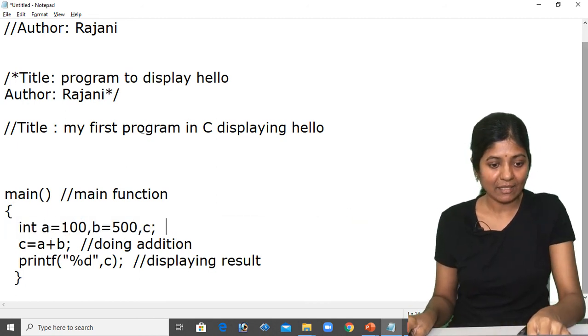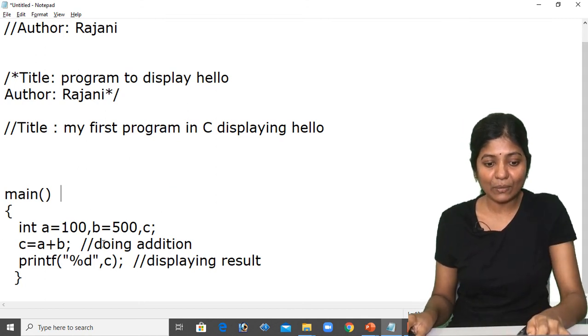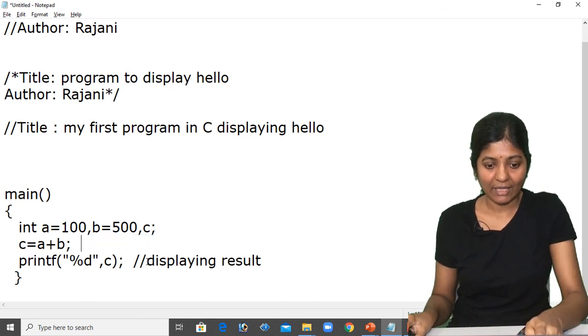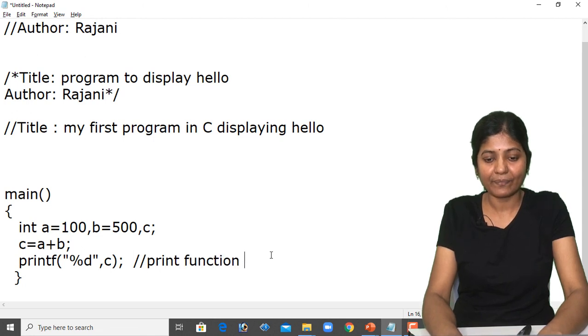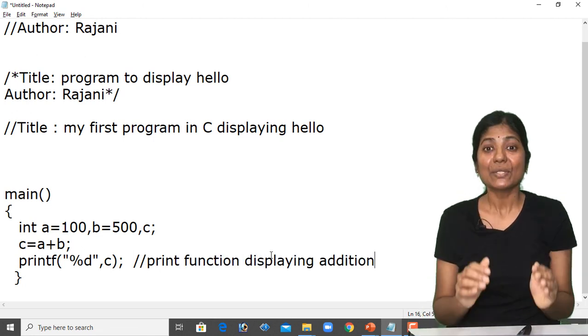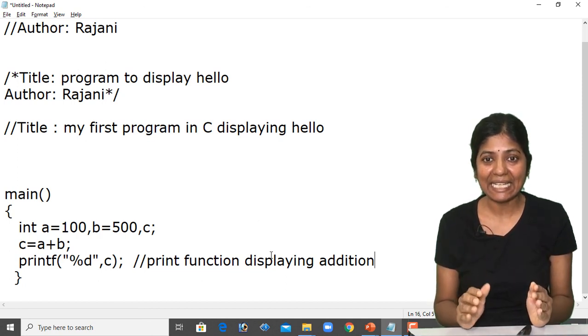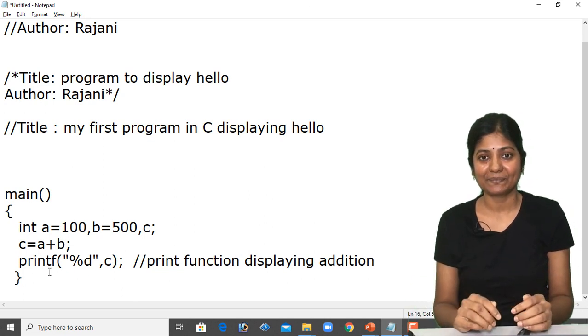This one is simple to understand. This one also no need. This one I want to write. So, write comments only wherever it is necessary in between the program.